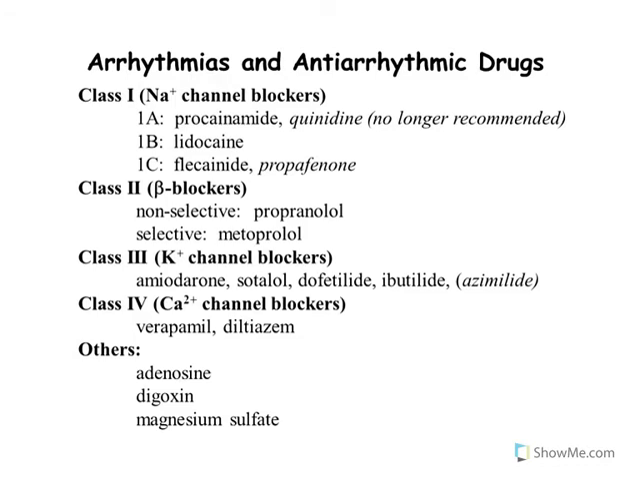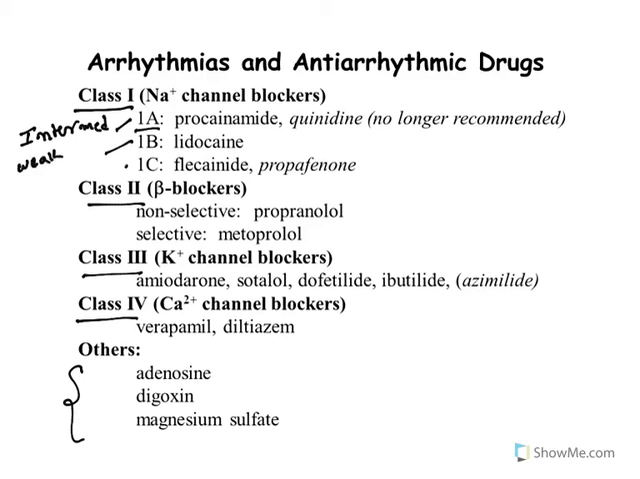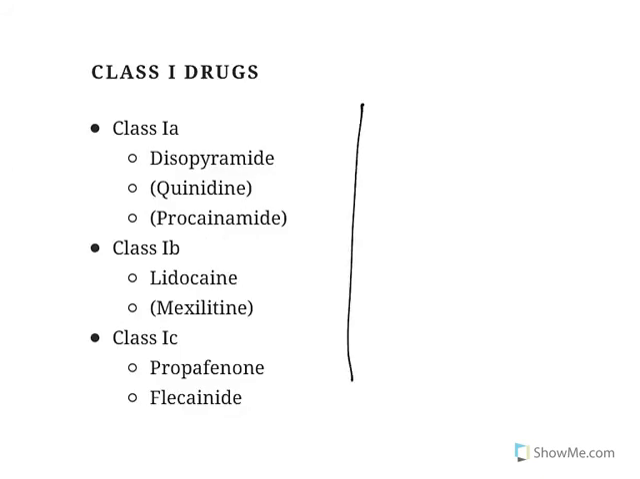Moving further, there are 4 major classes: sodium channel blockers, beta blockers, potassium channel blockers, and calcium channel blockers. Others are miscellaneous drugs. In sodium channel blockers, 3 classes are there: 1A, 1B, 1C. The classes are made according to their strength: intermediate strength drugs are the 1A class, whereas weak drugs are the 1B class. 1C are strong or potent drugs. All of them block the sodium channel, but there is a difference in their activity. 1A: procainamide, quinidine. 1B: lidocaine. 1C: flecainide, propafenone. This is again the list of the drugs.